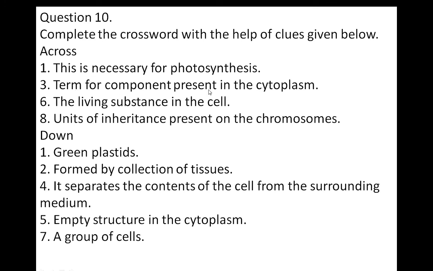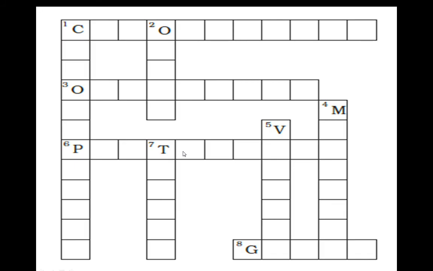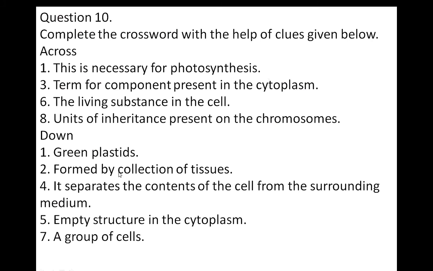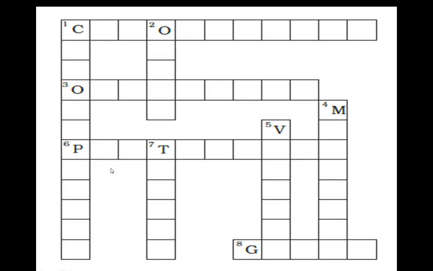Term for the component present in the cytoplasm. So 3 across is what? In the cytoplasm the components are present. What do we call them? Organelles. Then formed by the collection of tissues.